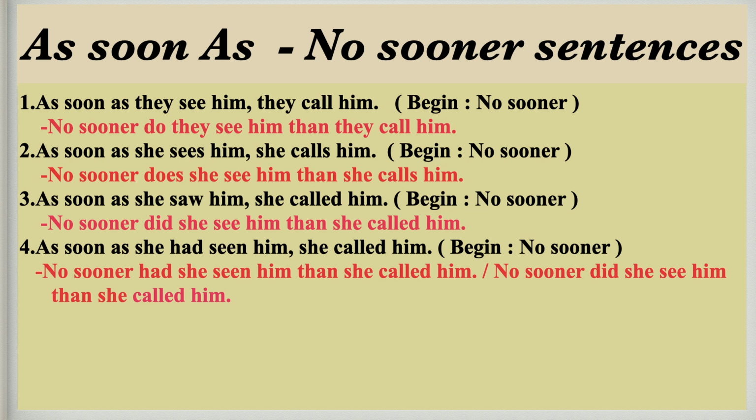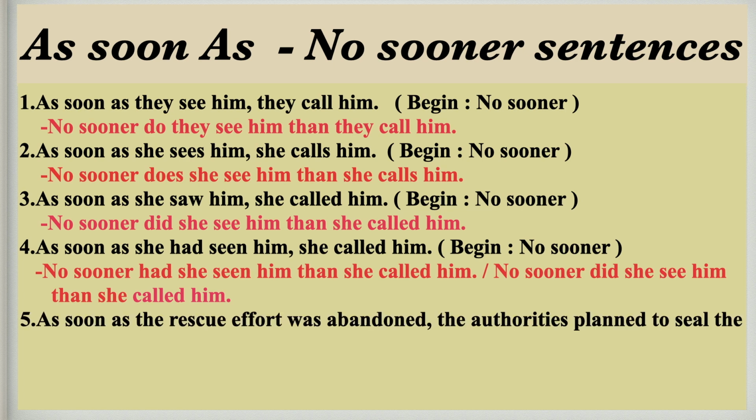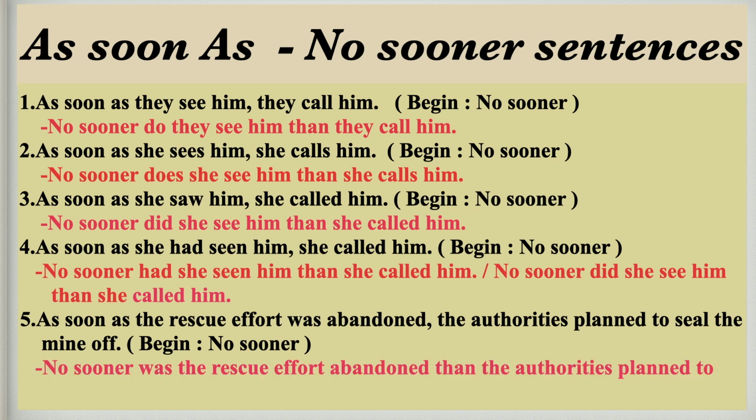Let's take example. As soon as the rescue effort was abandoned, comma, the authorities plan to seal the mine off. Begin no sooner. Answer is no sooner was the rescue effort abandoned than the authorities plan to seal the mine off. So children, these sentences could also come vice versa, means no sooner sentence could be asked in the question and you will be asked to change it into or begin it with as soon as.